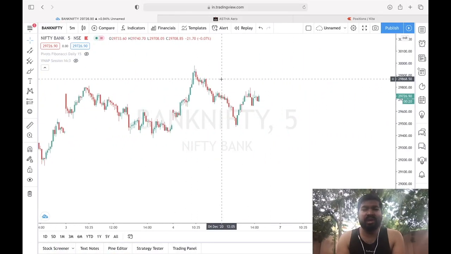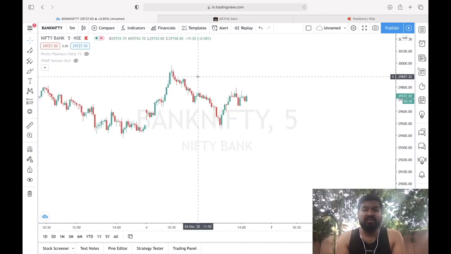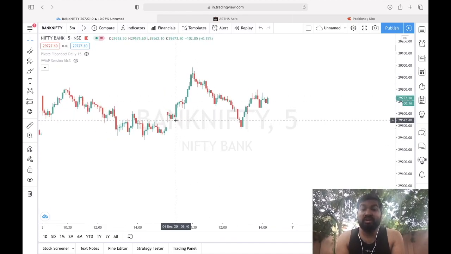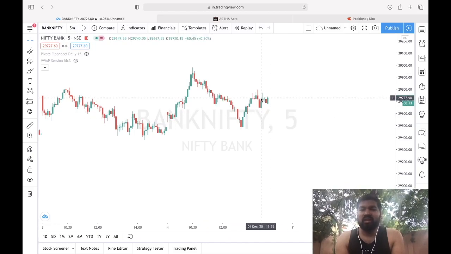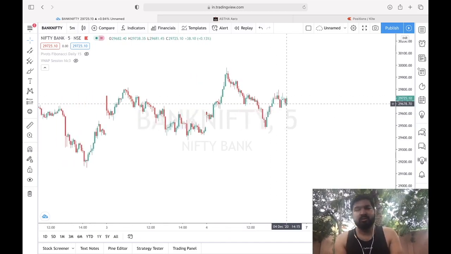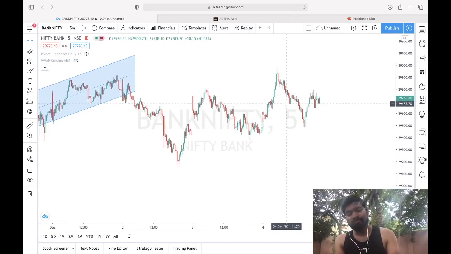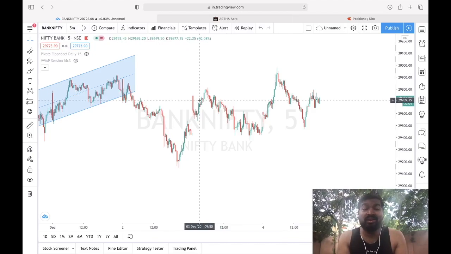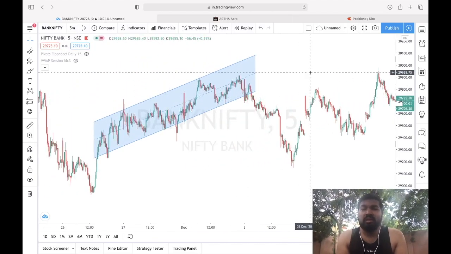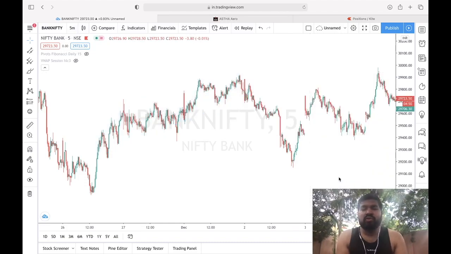After that, profit booking came, and then Bank Nifty fell. It even went below the day low, then it recovered, and now it is going sideways. So this is about Bank Nifty. The analysis that I wanted to share was about the parallel channel. I will definitely make a different video about this channel, with complete information, like how to trade and how to identify it. So this was about today.